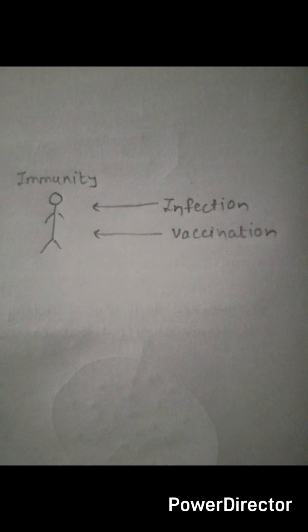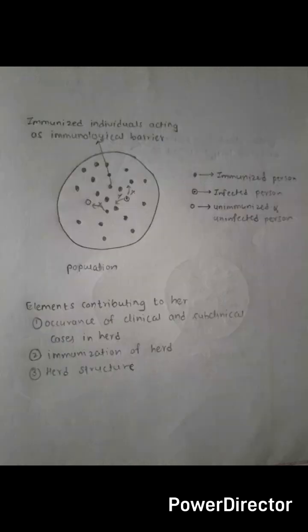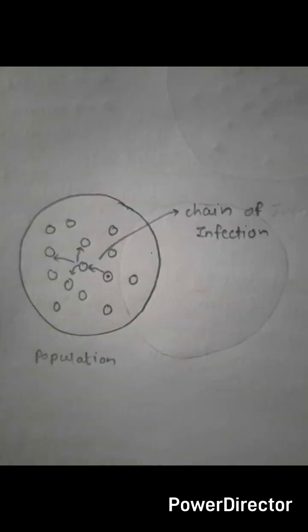In a similar way, if a group of people develops immunity for a particular infection, we say that this population has herd immunity for that infection. So this immunized group of people will act as a barrier and will not let the transfer of infection from an infected individual to an uninfected individual.